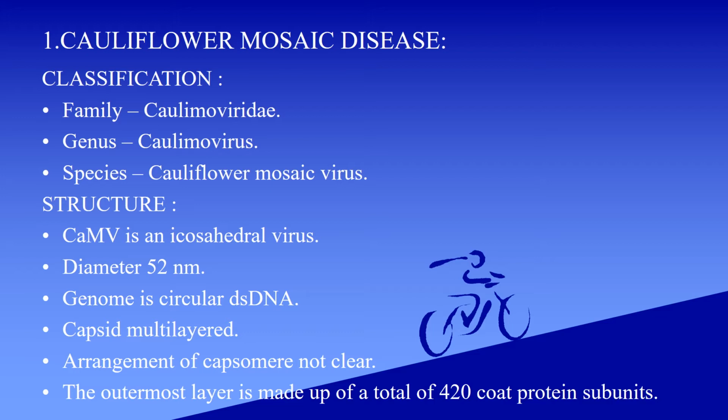The genome is circular double-stranded DNA, and the capsid is multi-layered. Arrangement of capsomeres is not clear. The outermost layer is made up of a total of 420 coat protein subunits.